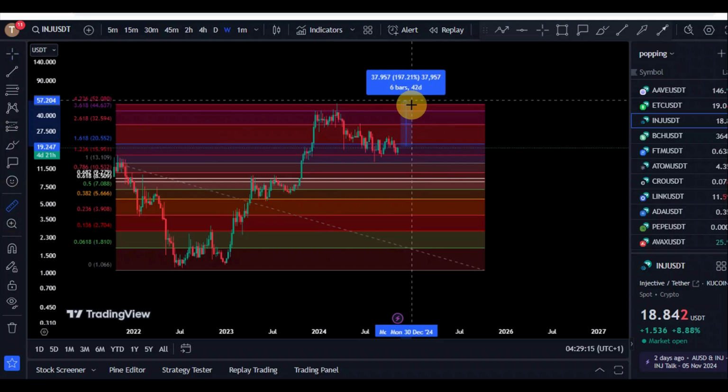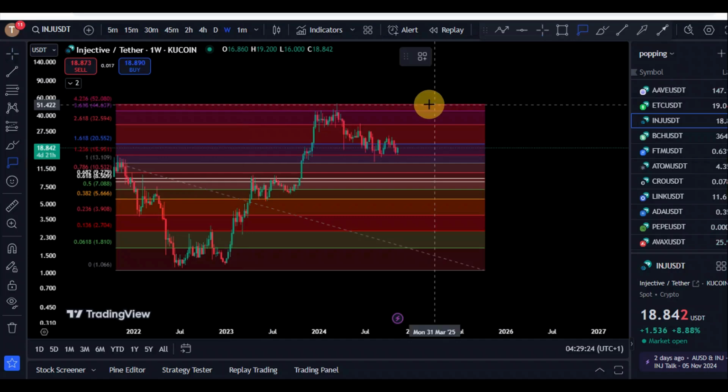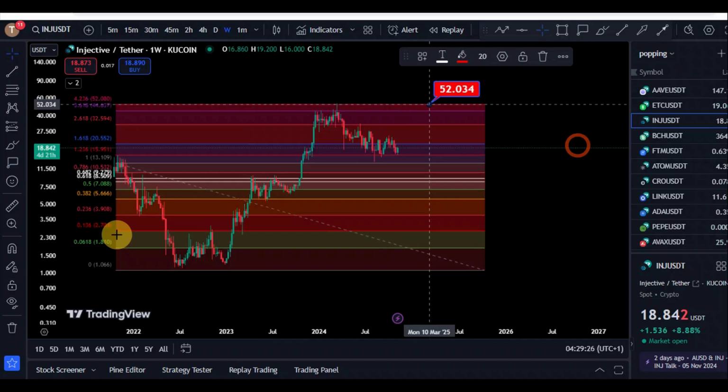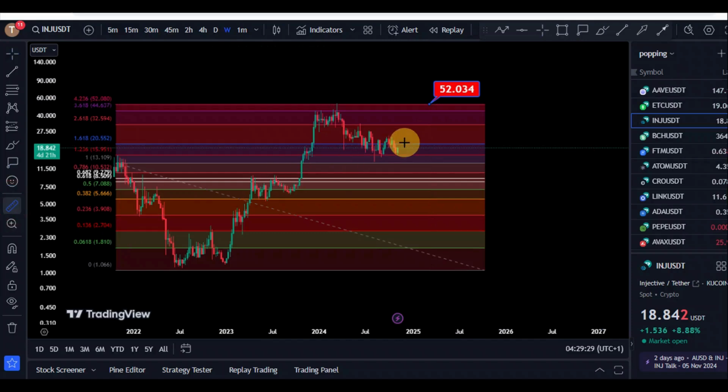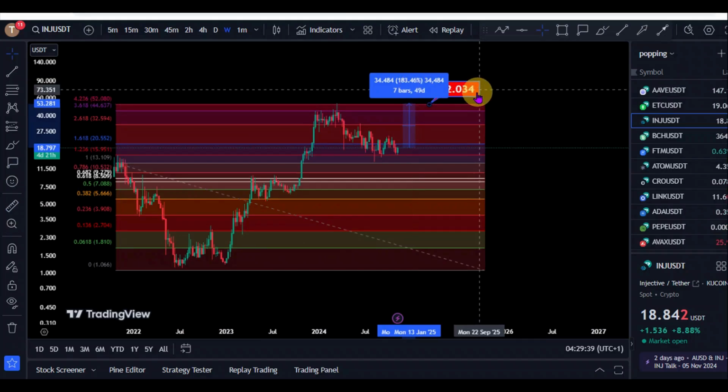Probably the minimum we should be expecting is the high which we had right here at around the 50, let's see, around that $52 level. So we should expect at least a minimum 100 to 150% pump right here for Injective Protocol, at least 183 or about 200% towards that all-time high if our election theory goes exactly as predicted.